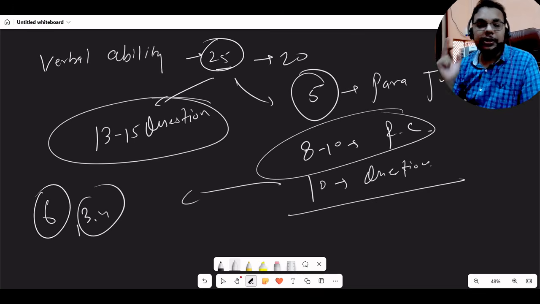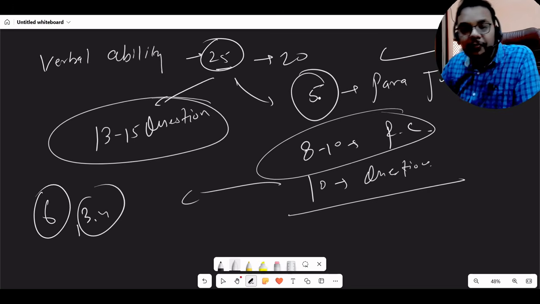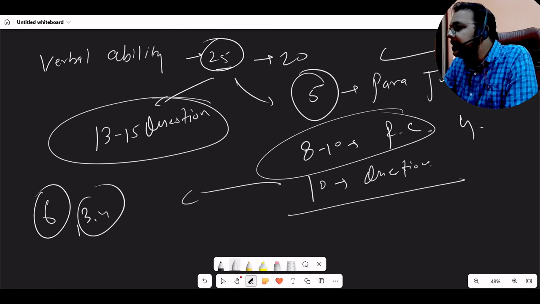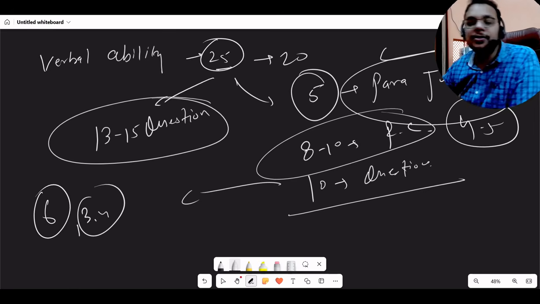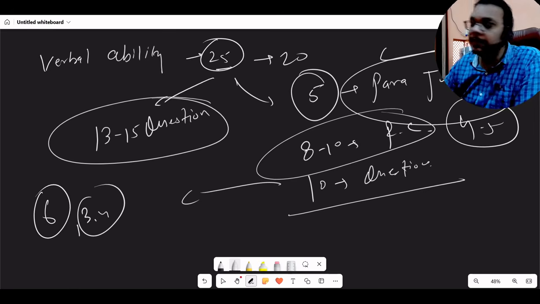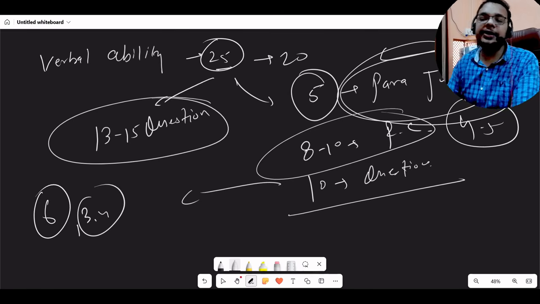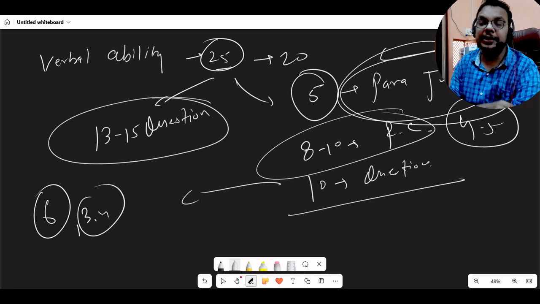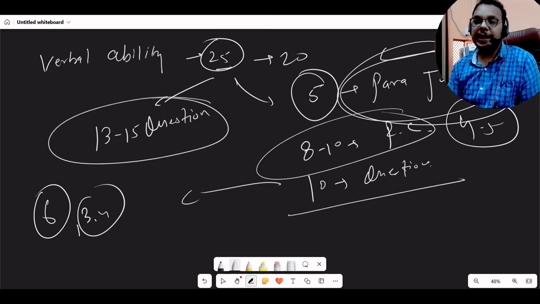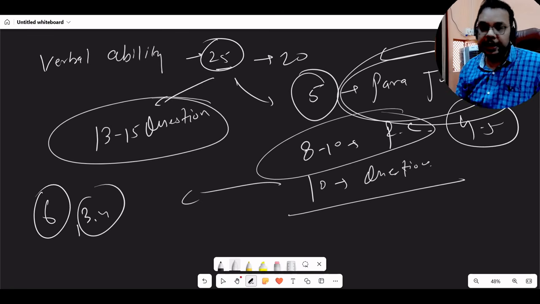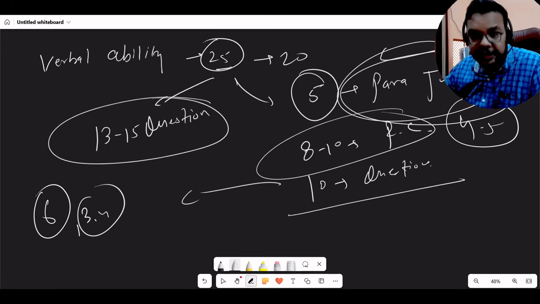okay. Now what is the most scoring part? The most scoring part is para jumbles. Out of 5 questions you can easily do 4 to 5 questions, okay. So this is the main scoring part which will help you to crack TCS. But if you don't have much practice for para jumbles, definitely it can create problems for you, okay. Without para jumbles you cannot crack the TCS verbal ability part, okay. So that's why it is very important, because RC reading comprehension will be very difficult, okay,